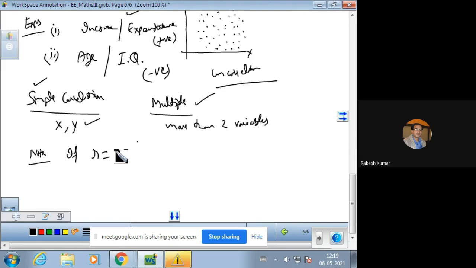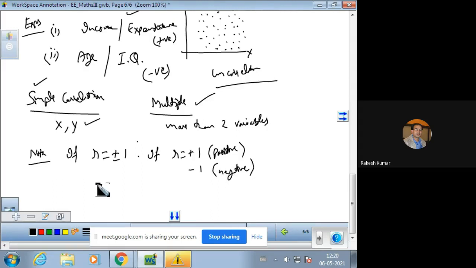Now, one important note is there. If R is equal to plus minus 1, R is the correlation coefficient, there is a positive or a negative correlation. If R is plus 1, then this is a positive correlation. But if R is negative 1, then this represents a negative correlation.